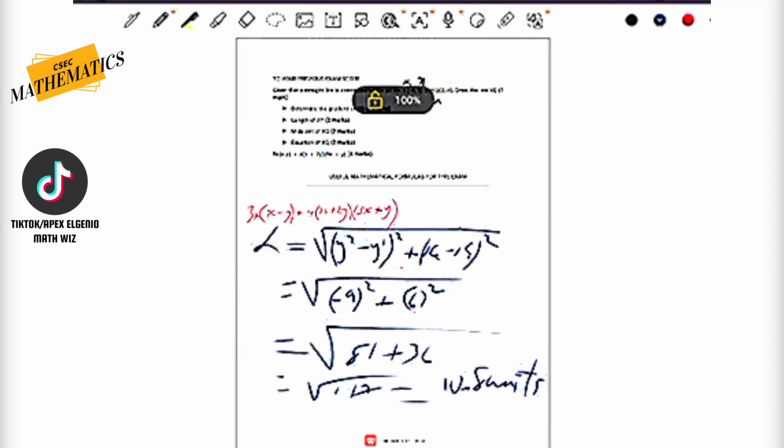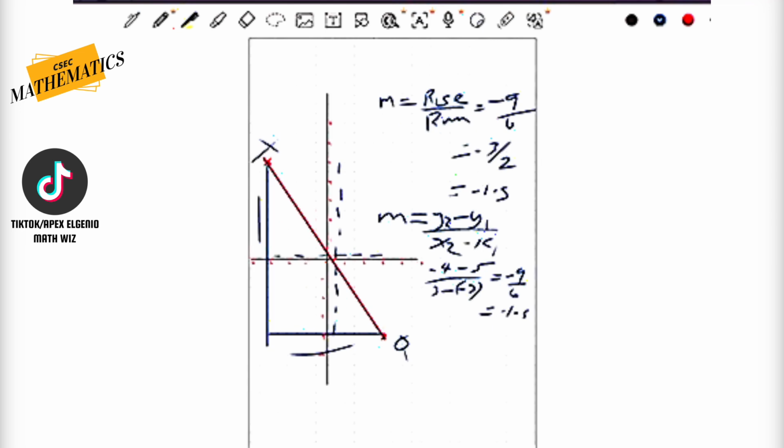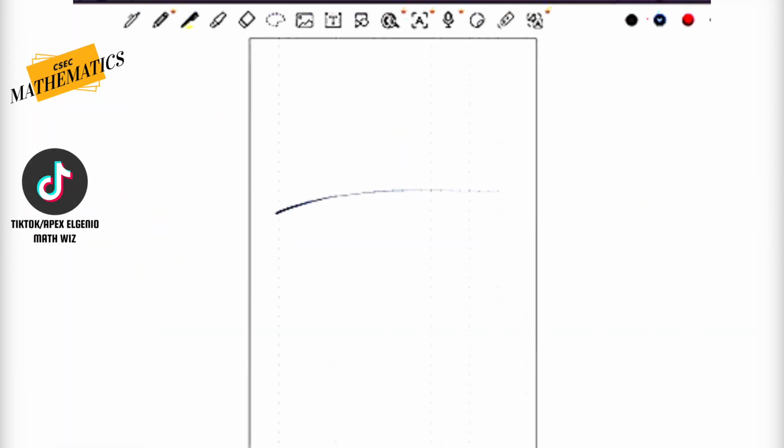Midpoint of the line. Midpoint formula. Ladies and gentlemen, you guys got this. You guys have this. I know you guys got this. So, midpoint formula, guys. Midpoint formula.